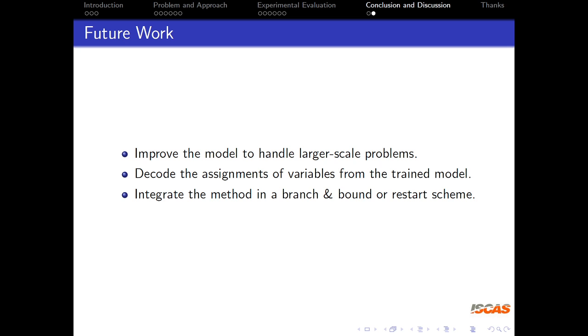Second, we will try to decode the variable assignments from the trained model so that it can be called a real solver. Third, we hope the model could be integrated in a branch and bound or restart scheme to perform approximate pruning and actually help to improve the state-of-the-art CSP solvers on those hard benchmarks.